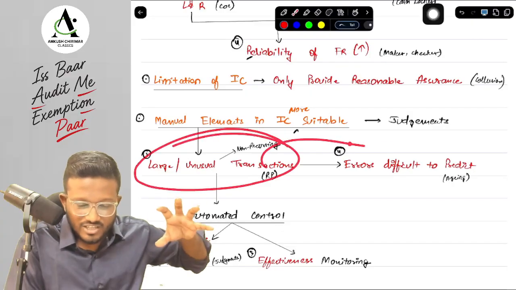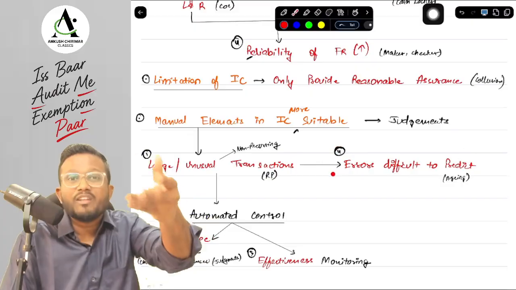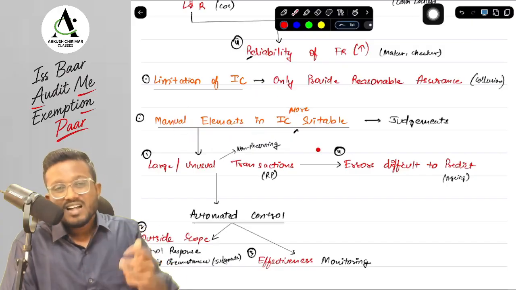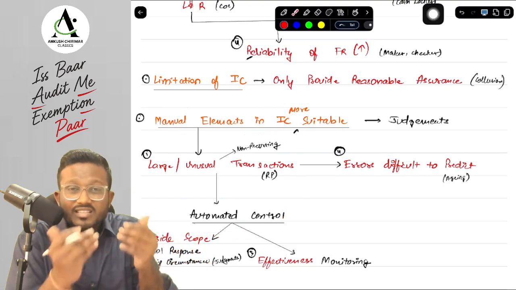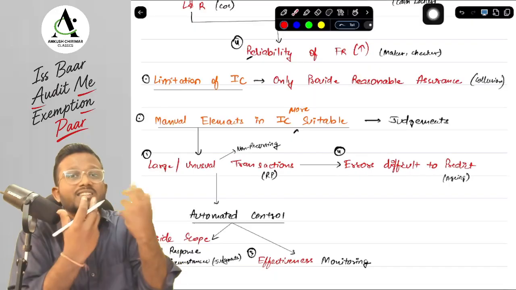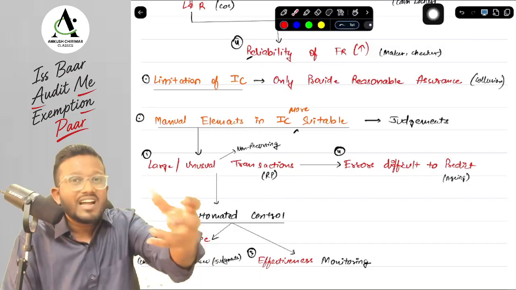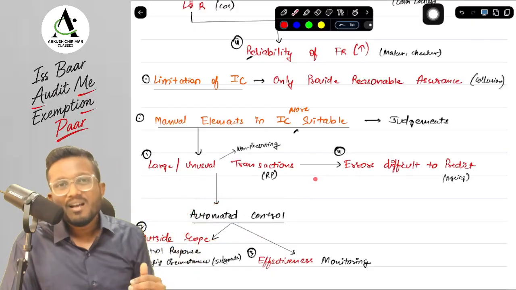And because of these transactions, the error may be difficult to predict. In these large transactions, the errors may be difficult to predict, and wherever the errors are difficult to predict, we need to apply manual elements. Second, the automated control is not working correctly, which means what, sir? The scope of the automated control is restricted, and we want something beyond it. Suppose there are changing circumstances and the response that we want is beyond the scope of your automated control, then we will have to apply your manual controls.